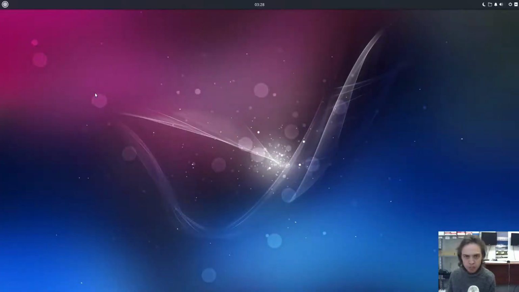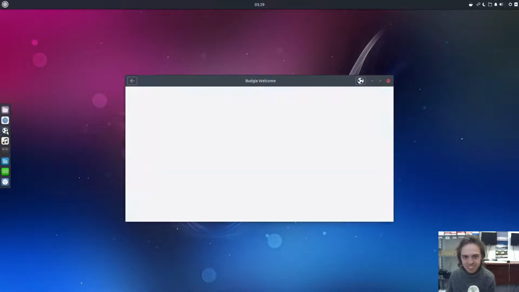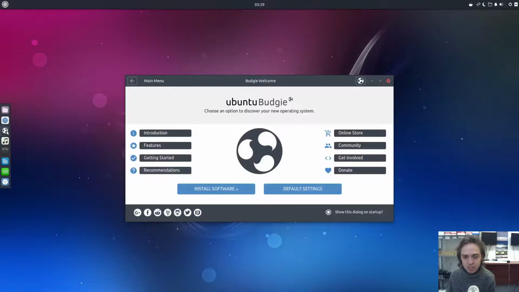and the welcome app, it only appears once, got a lot of new stuff popped into it, and it's really good looking. The first thing is, if you go to install software, you will see Flatpak apps and Snap apps.